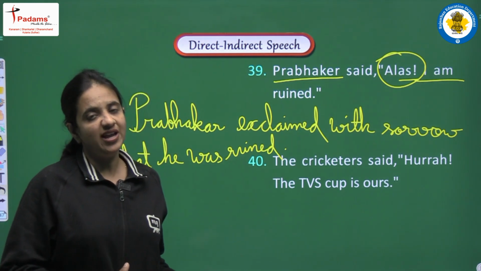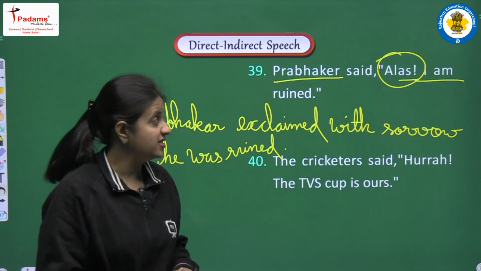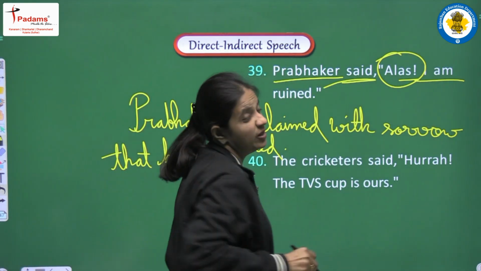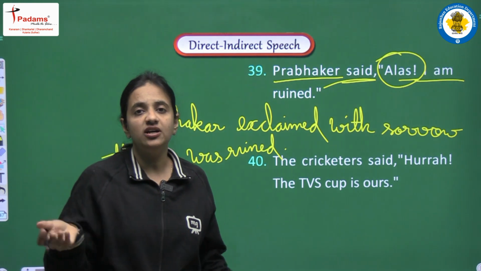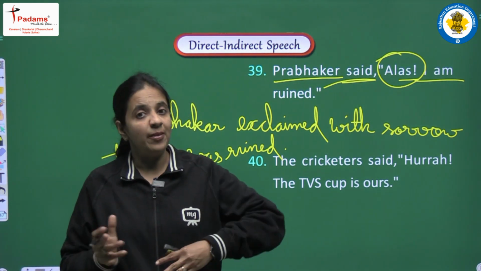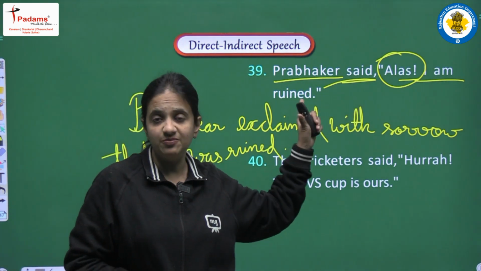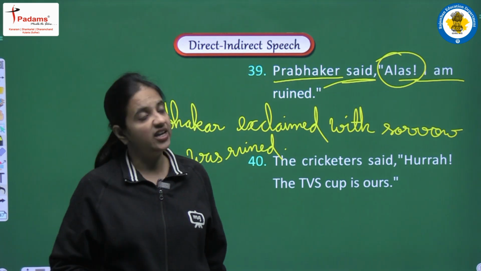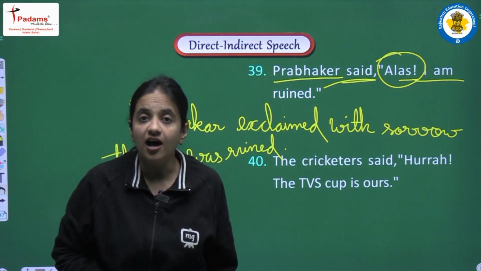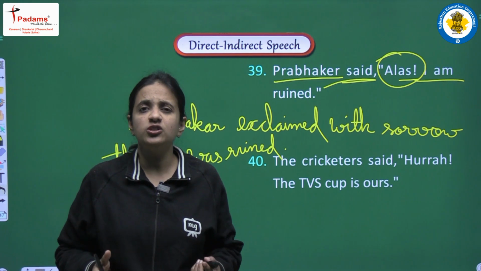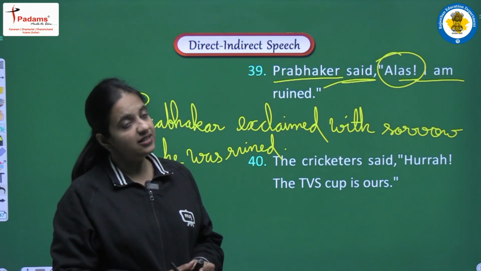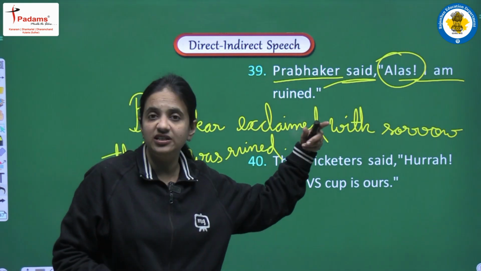So in this way we have to do the changes in the exclamatory sentence. First of all, said, it will be converted according to the best suitable word that matches with the mood of the reported speech. Okay, so in this sentence we are having alas. So this is the word that shows a very deep sadness, and this is the reason we are writing exclaimed with sorrow.